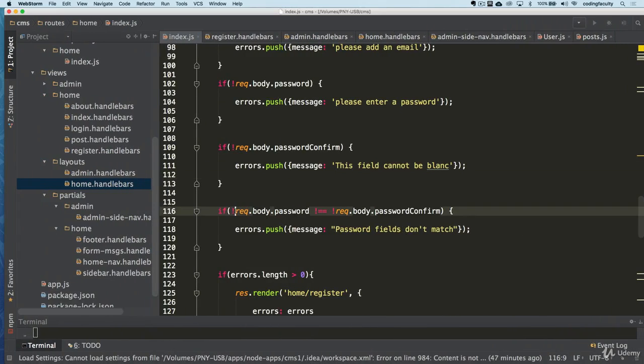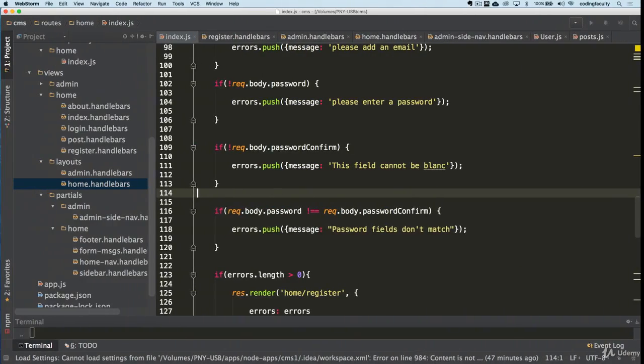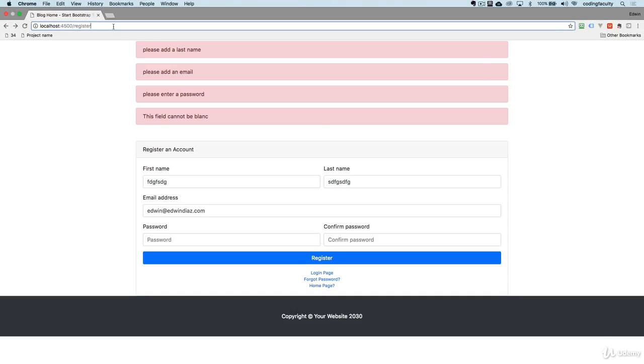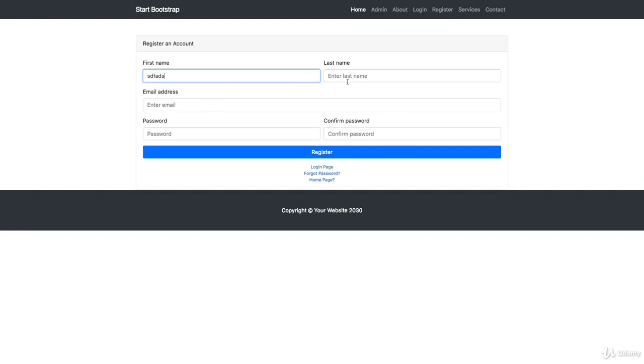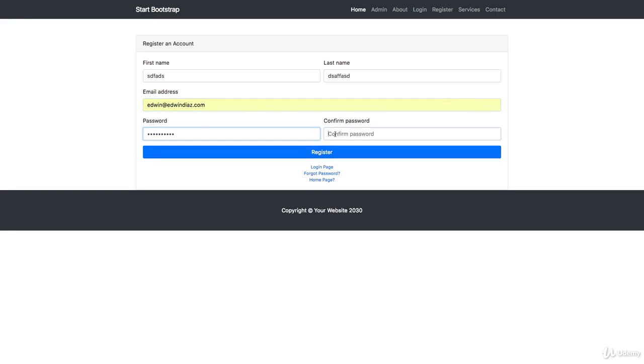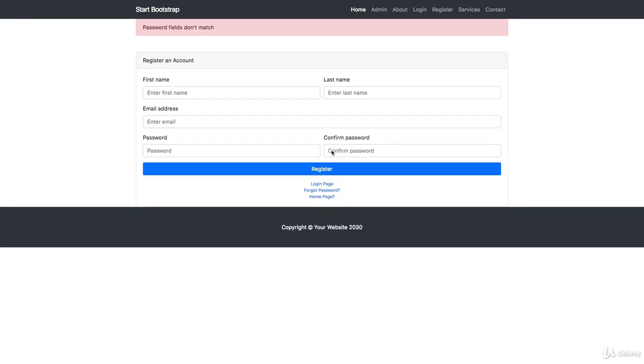And it says if required password, there we go. Let's fix this. I think blank goes like this. Okay, let's go back, make sure that it's working. Fill this in, and put a different password here, a different password here. Enter. Password fields don't match. Okay, so this is working.